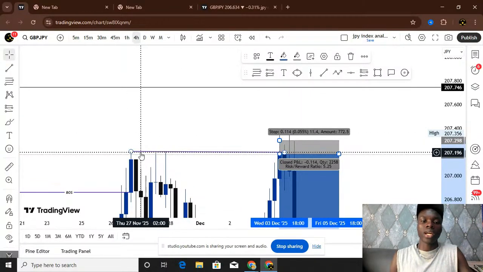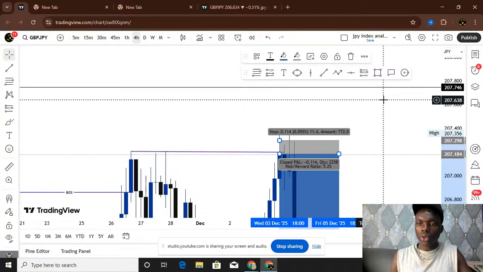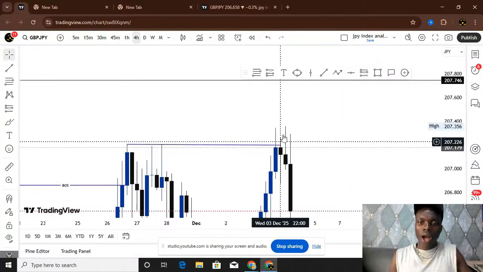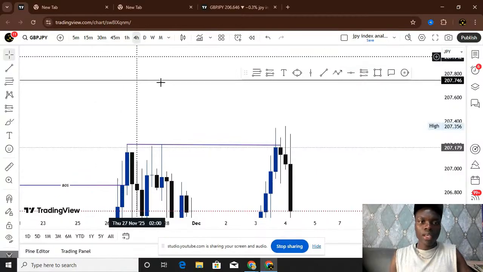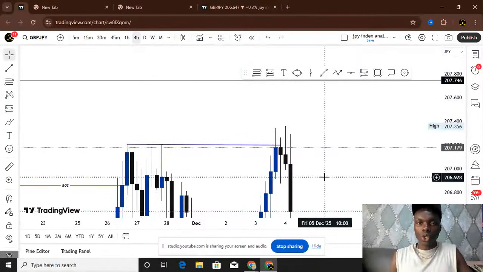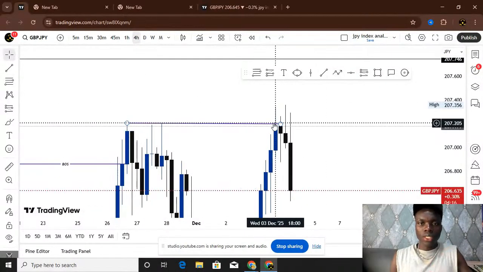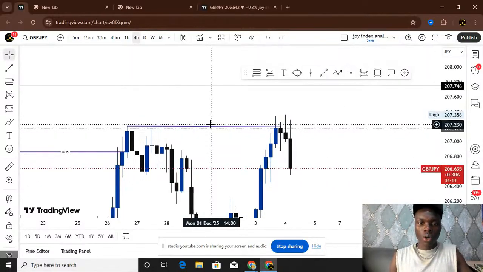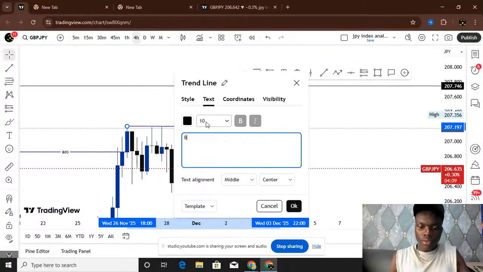Whenever I see it break above the previous high or previous low, I consider my wicks as a break of structure. And these wicks, they are 4 hour wicks. They are not just maybe some 15 minute or some 5 minute wicks. So these wicks, they are 4 hour wicks. So this is also a break of structure. I'll label here as my break of structure.